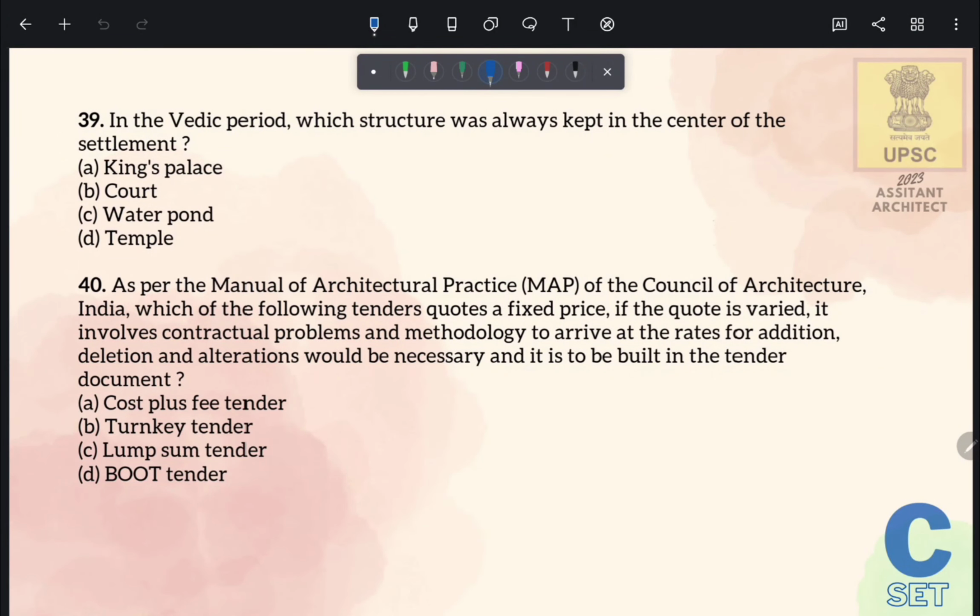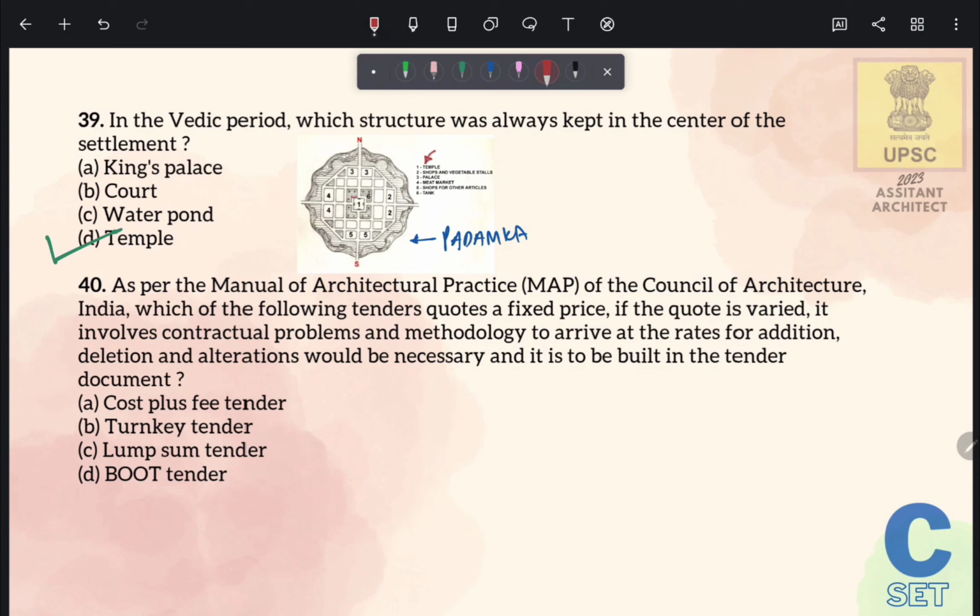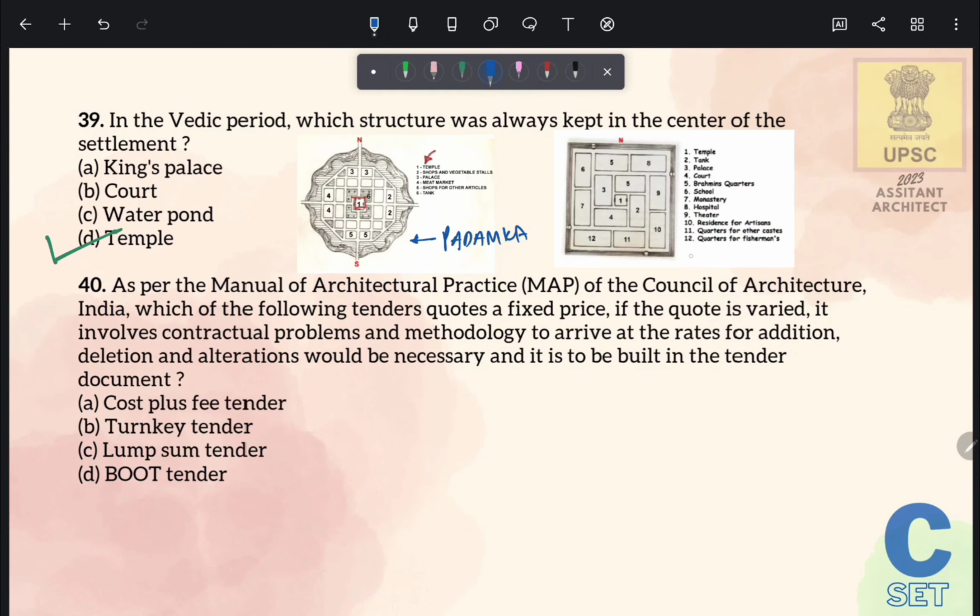In the Vedic period, which structure was always kept in the center of settlement? So friends, Mansara is one of the important town planning classifications of Vedic period, and as per that the temple was always kept in the center of settlement. So the correct answer of this question is option number D, temple. For example, in this Padmaka plan, temple lies in the most center part of the town. Similarly, in this Nandyavarta type of plan, temple is situated in the center part of the town. You can also check some other plans of Mansara town planning classification. Let's move to the next question.